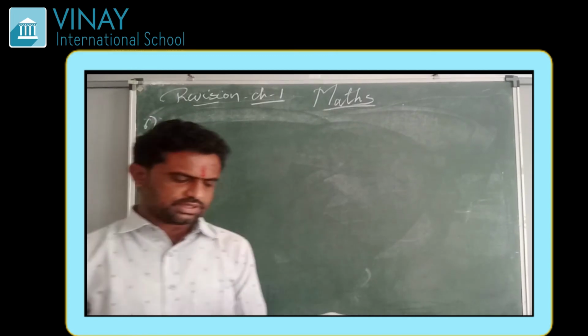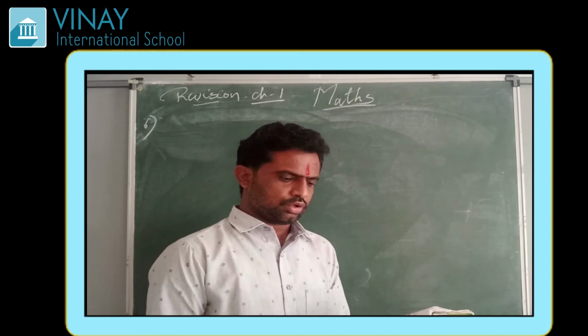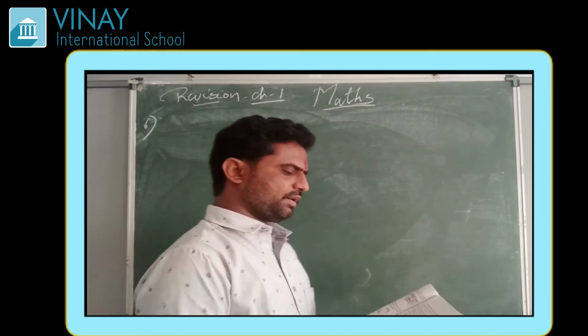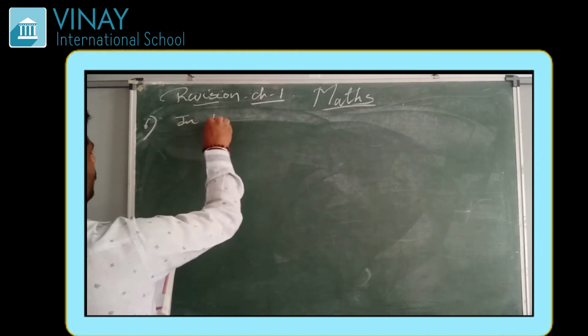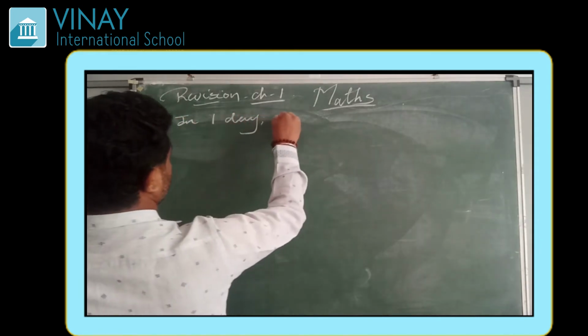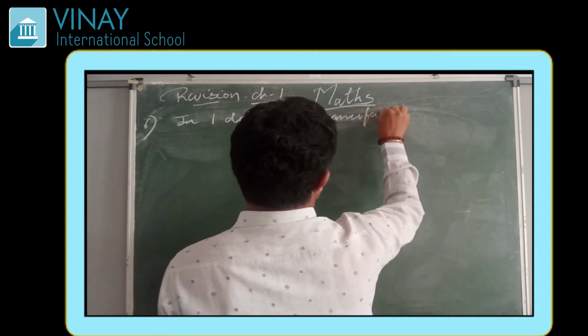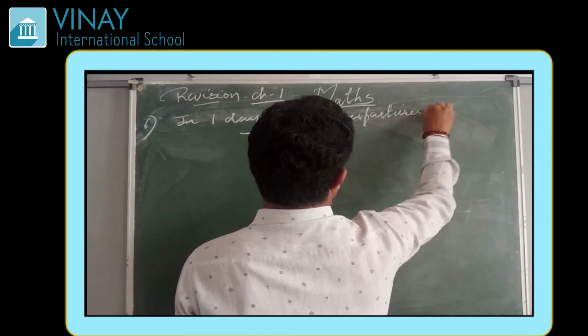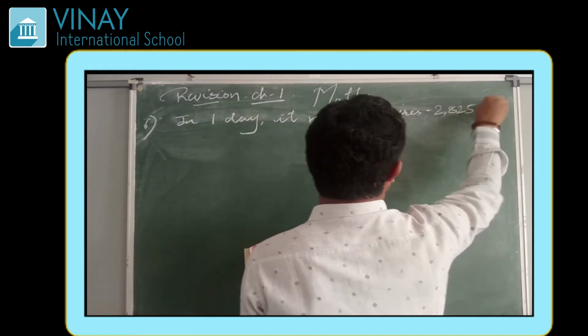Now let us see question number 6. A machine on an average manufactures 2,825 screws in a day. Means in one day it manufactures 2,825 screws.